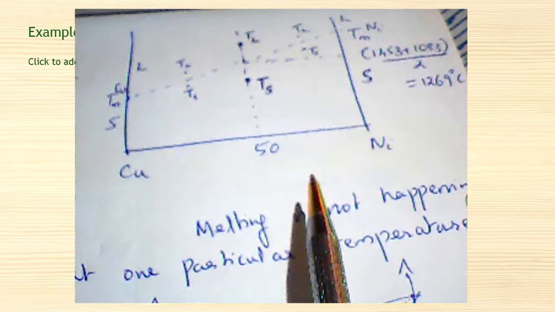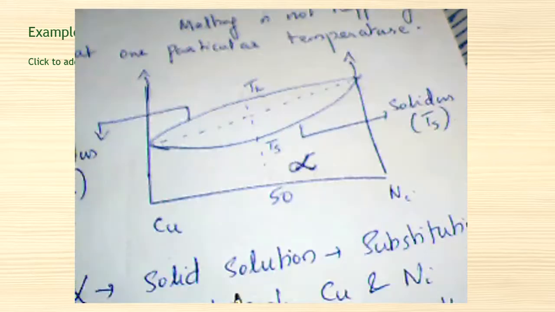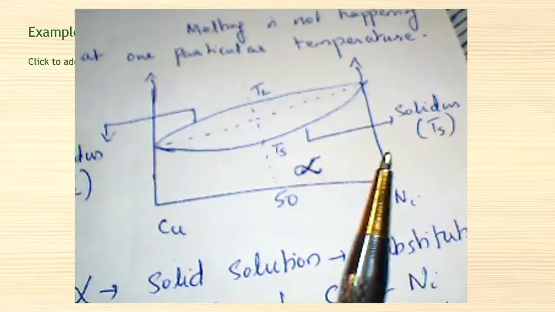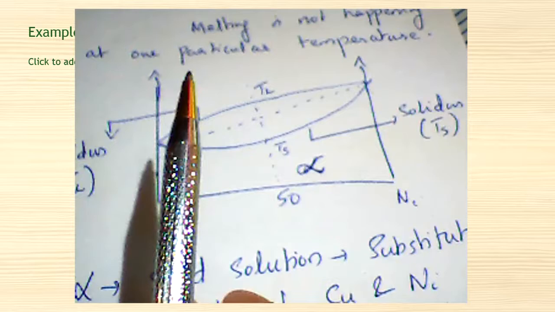But when an alloy is formed, this conversion is not happening at a particular temperature, and so this is the real case. In this case, we can see that there is a point. We mark this point for 50 percentage.